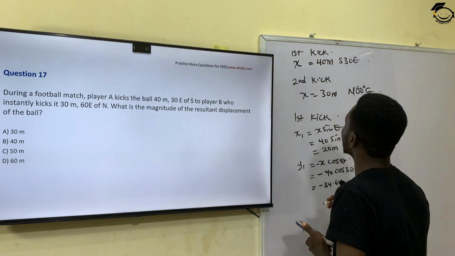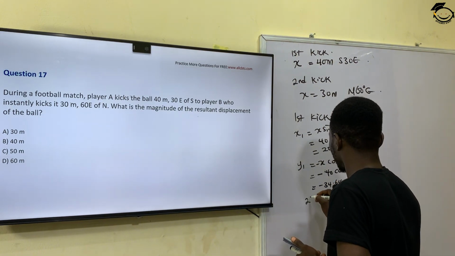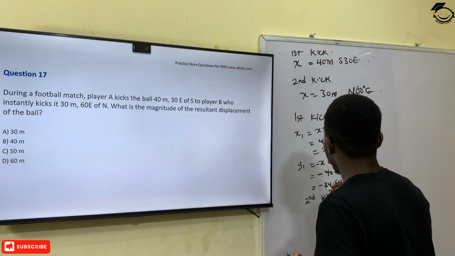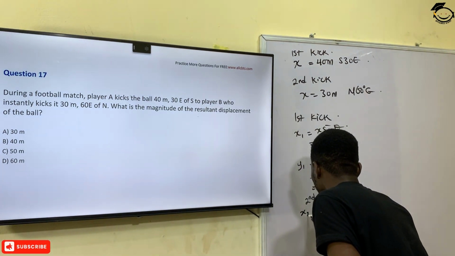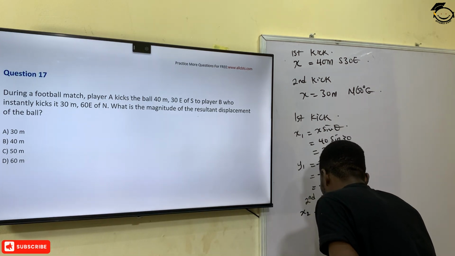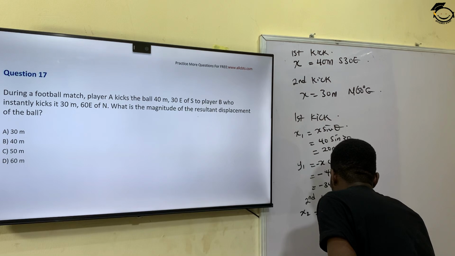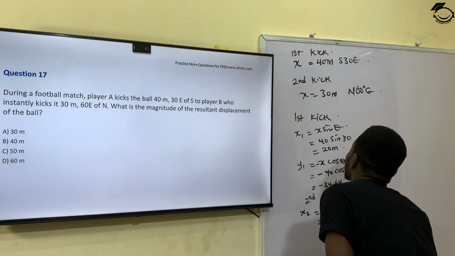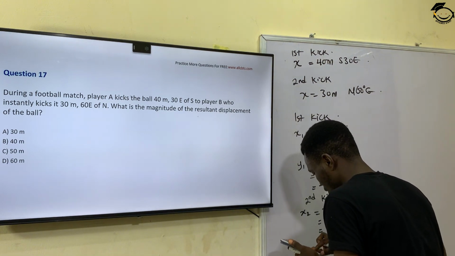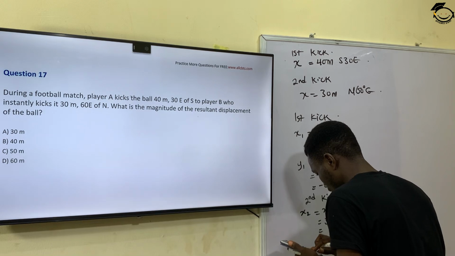That will give me minus 34.64. So for the second kick, what I have, my x2 here is going to give me x sine theta again. So this will give me 30 sine 60.